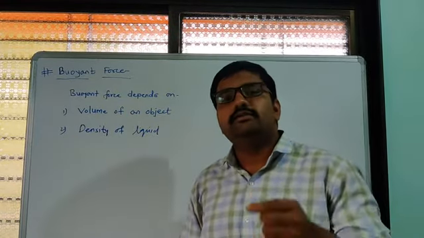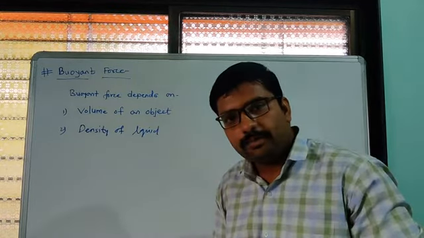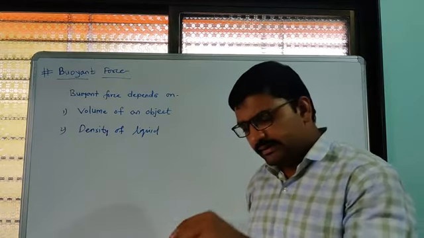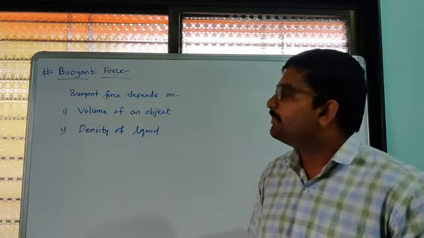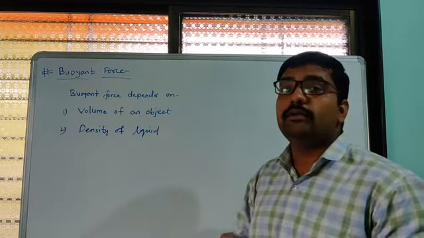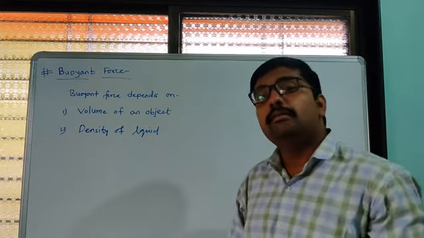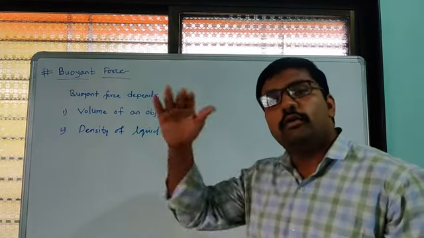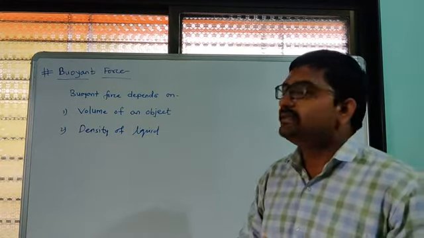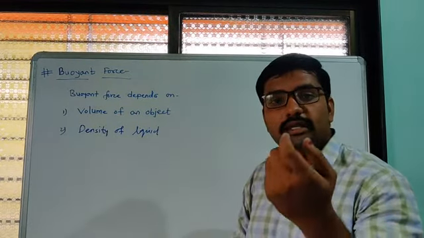Suppose we take one small iron nail, and if we try to drop it in water, it simply sinks, because its volume is very small. Now consider one very big ship. Its mass is also very large, but still it floats on the water surface. Why? Because its volume is very large as compared to the nail.